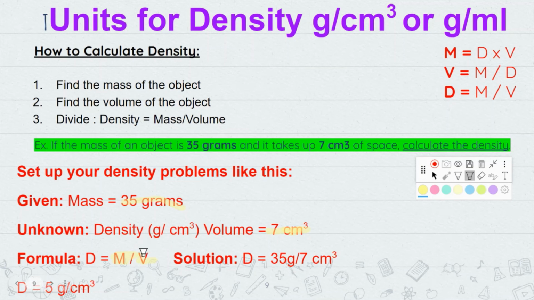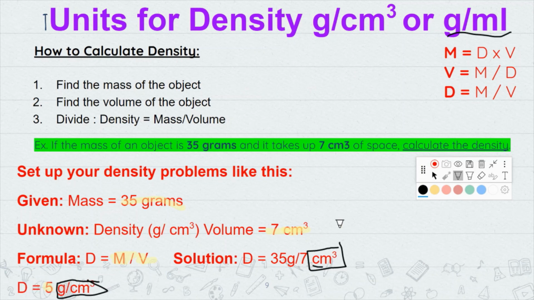This volume right here is going to be 7. So then you get density is equal to 35 grams divided by 7. So what is 35 divided by 7? Right here, you see it is 5. Right? But again, like I mentioned, it's not enough just to put that 5 there. You also have to put the units, which are grams by centimeters cubed. And you know you're using that centimeters cubed and not, like it says right here, grams divided by milliliters, because in the problem, they're giving you centimeters cubed. That's why you know it belongs right here.